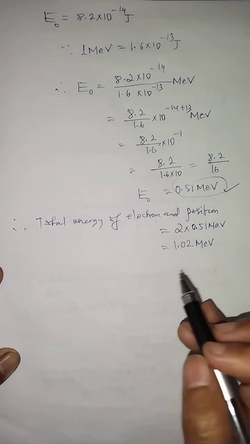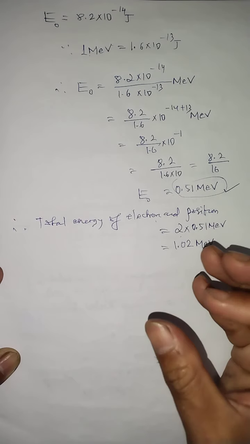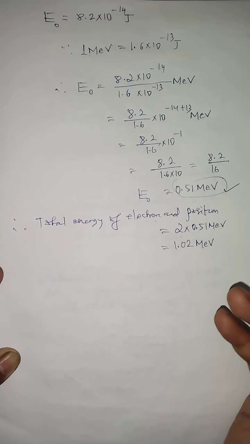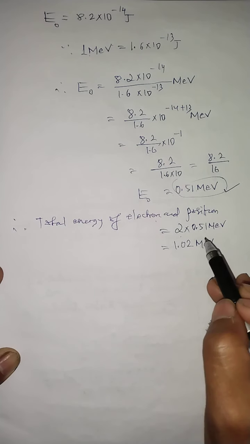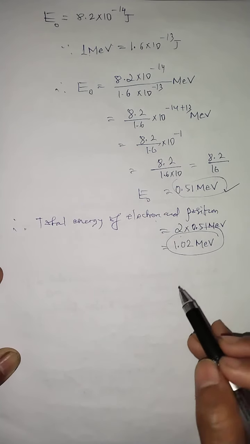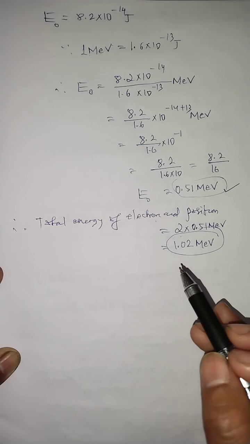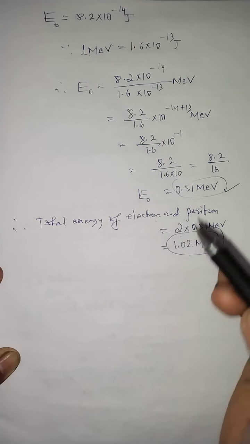And this is the energy of the particles emitted under pair production, electron and positron. But as far as conservation of energy is concerned, this energy must be supplied by the gamma photon.